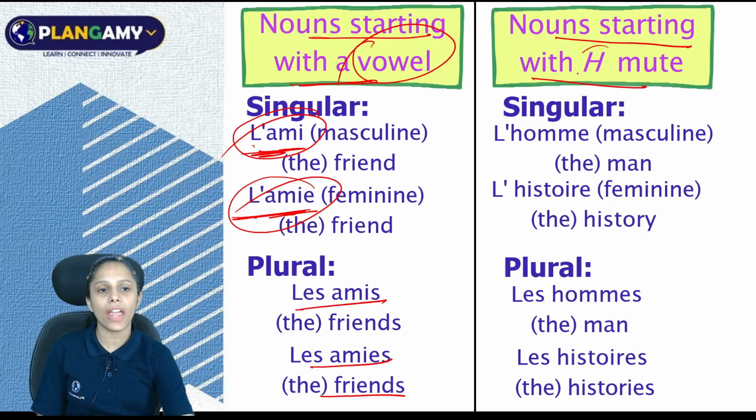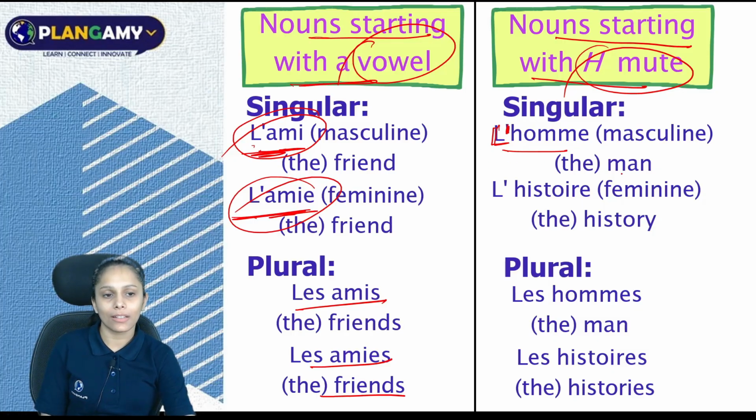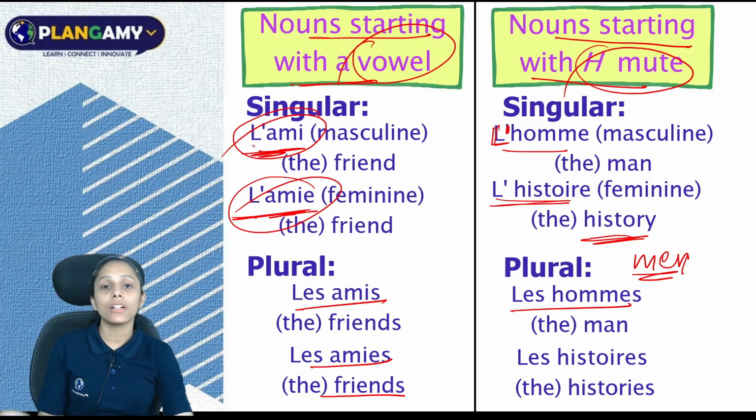Now, let's jump here and look at nouns starting with H mute. So, l'homme. Anything beginning with H mute, you have to contract your article and write l apostrophe, that is l'homme, the masculine, the man. L'histoire has feminine roots, so you have to write l'histoire, that is history. But if you want to say the men in plural, you will say les hommes, or if you want to say the histories, you will say les histoires.